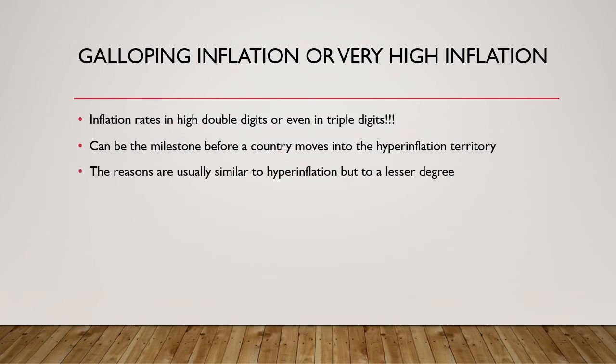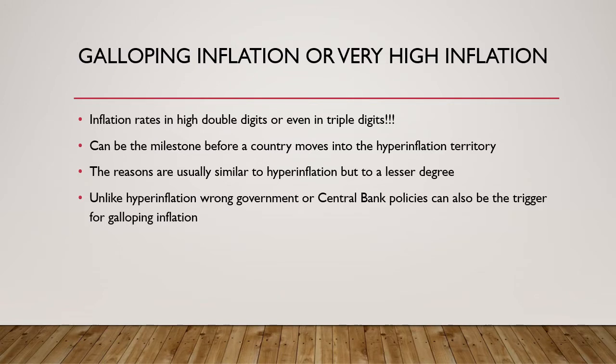Also, sometimes the reasons for galloping inflation can be the same as hyperinflation, but as we'll see, to a lesser degree. And unlike hyperinflation, sometimes wrong government and central bank policies can also be a trigger for galloping inflation.